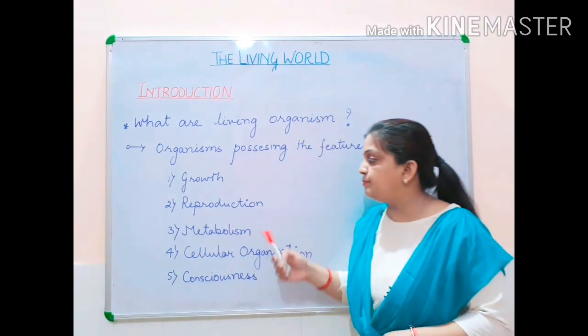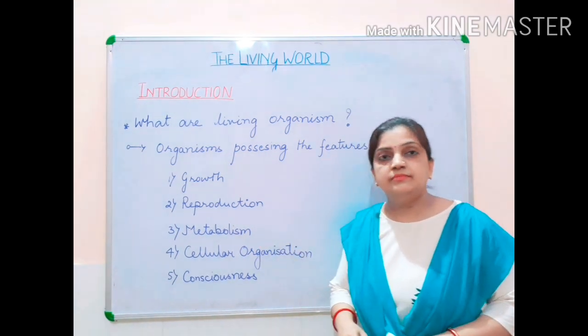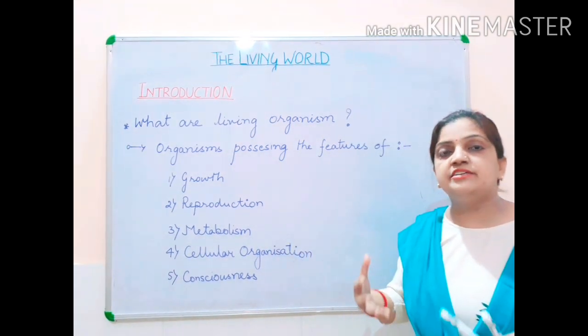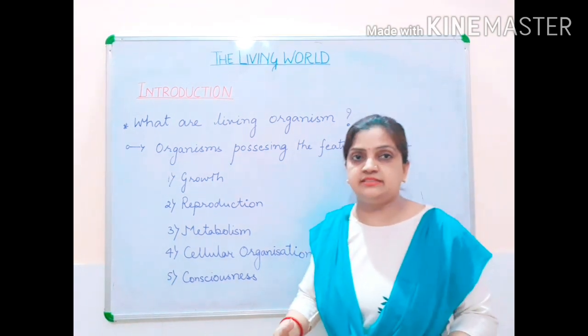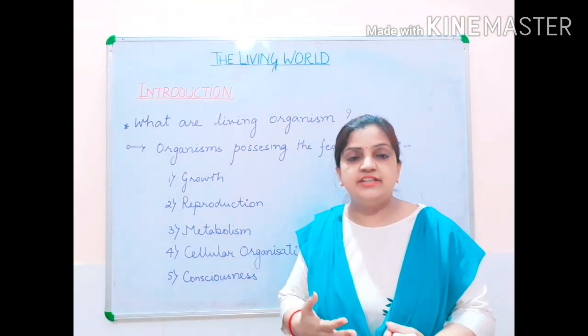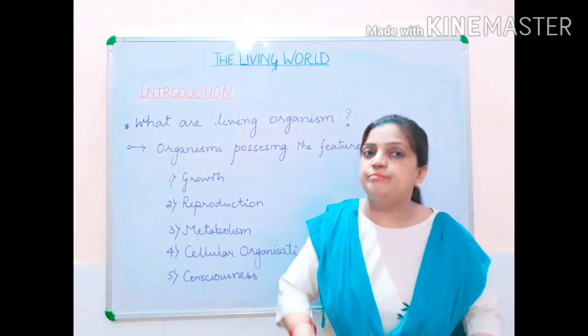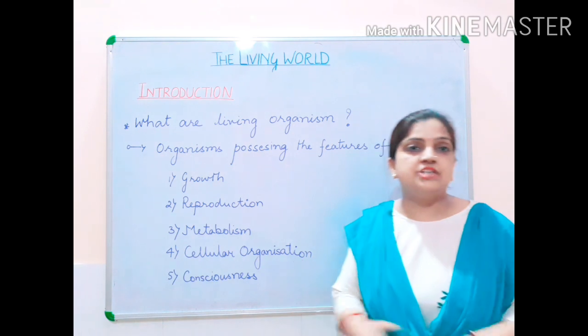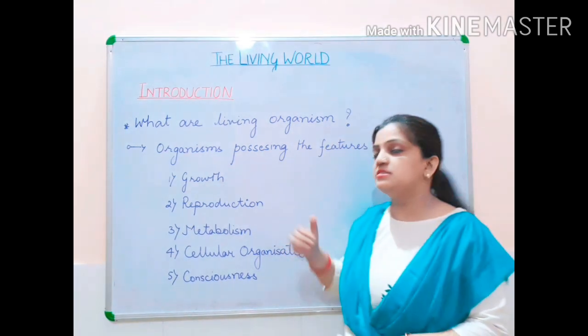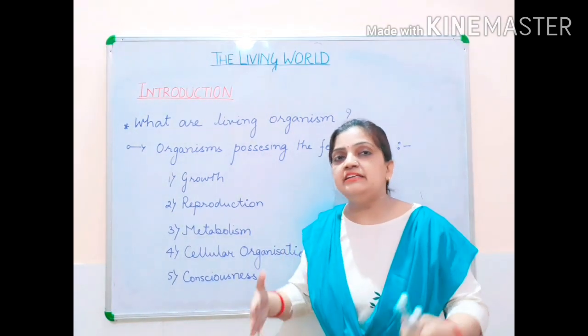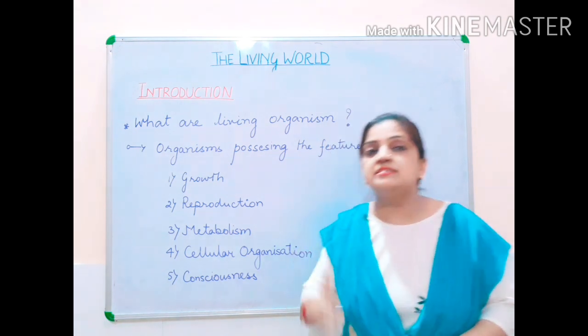If I take the third process, that is your metabolism. Metabolism is what? It is different types of metabolic activities like digestion, respiration, circulation, breaking down processes, new formative processes, all such processes which take place inside the body of any living organism.